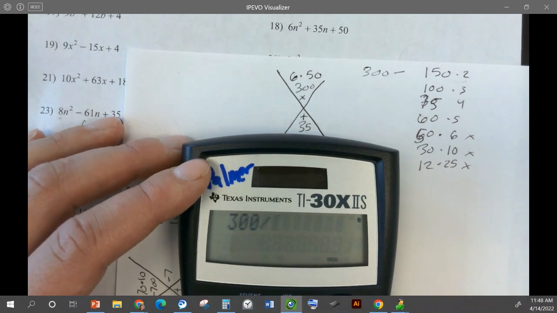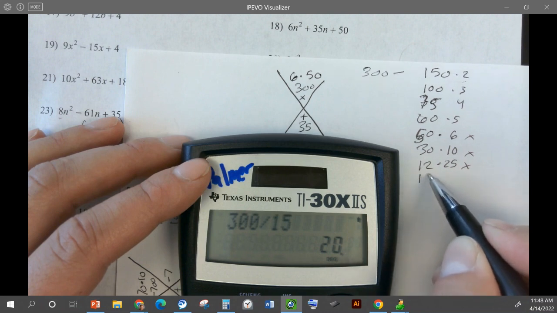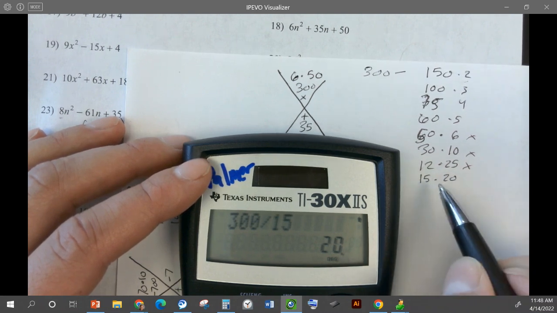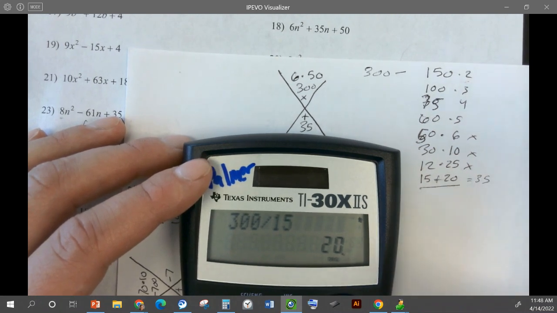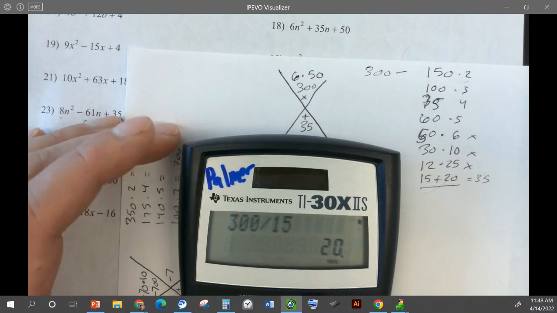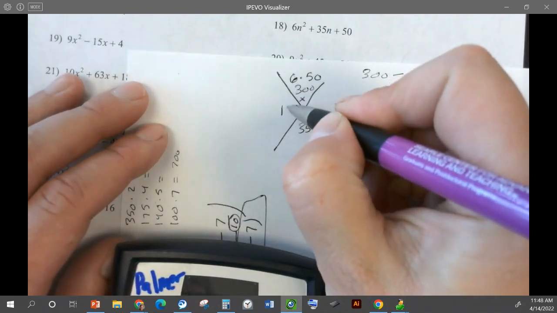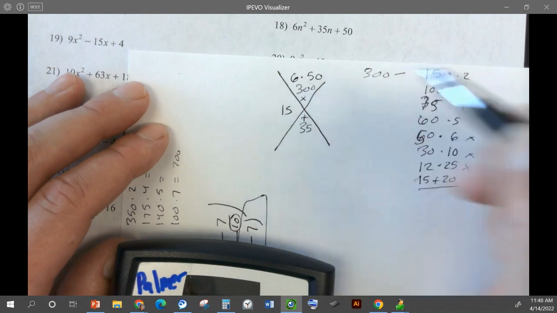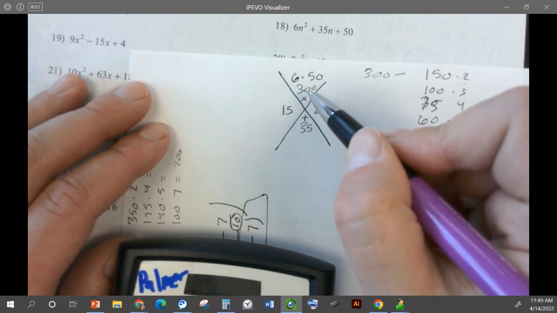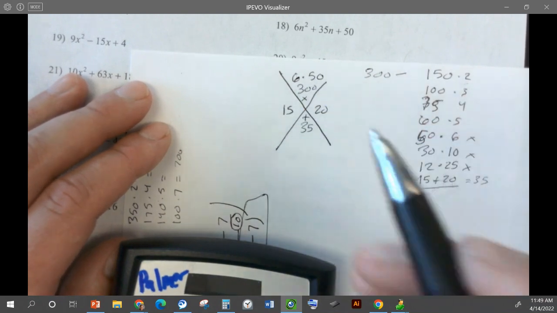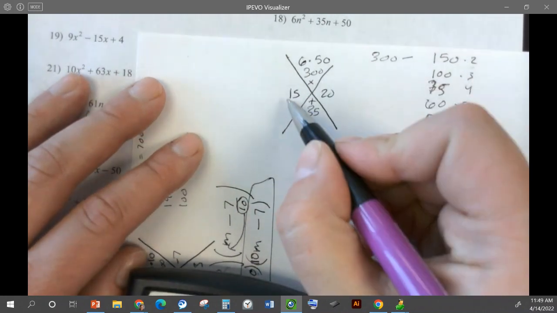300 divided by, probably 13 won't work. 300 divided by 14. 300 divided by 15 is 20. So 15 times 20. This one will work, because if we add them together, we get 35. Okay? So this is how I do it. If you're really good and can see the multiplication, then this goes really fast. You don't need to do this list, but I'm not good at it, so this is how I do it. So our factors of 300 are 15 and 20. 15 times 20 gives us 300. 15 plus 20 gives us 35. So now we're at our factors.